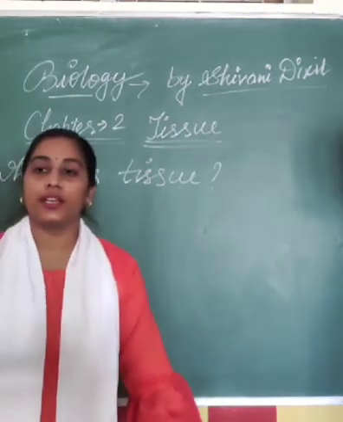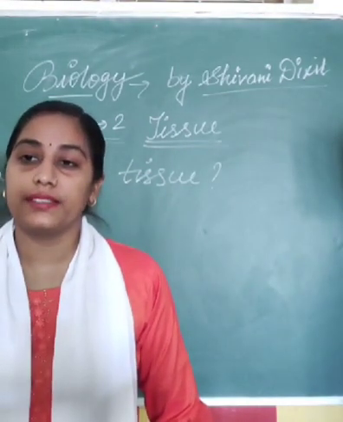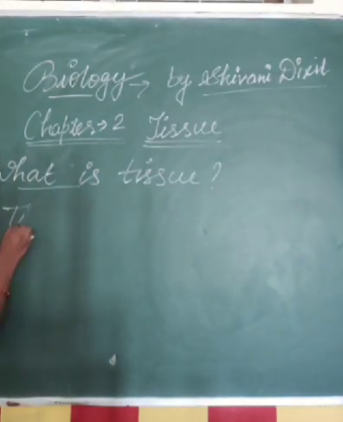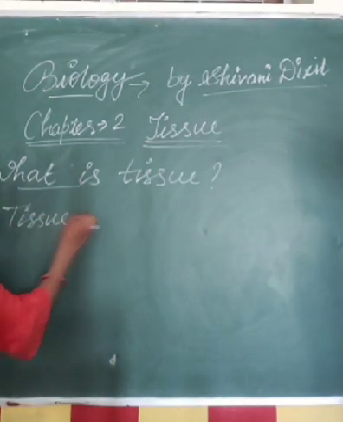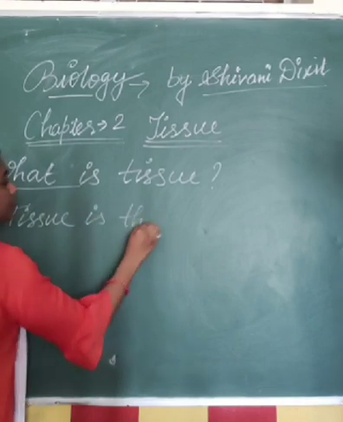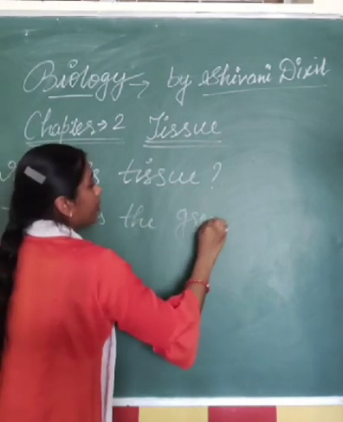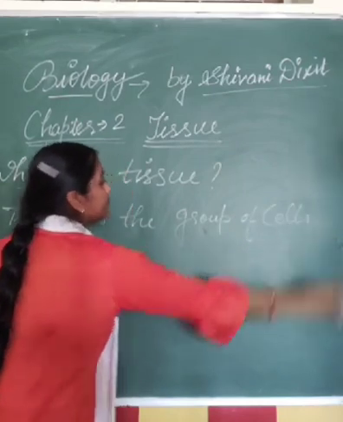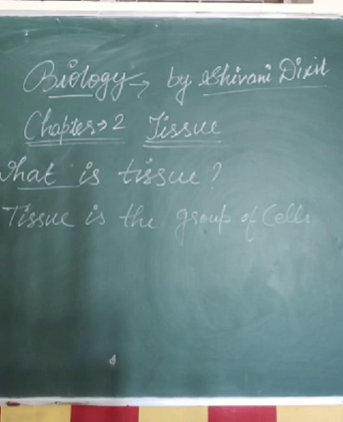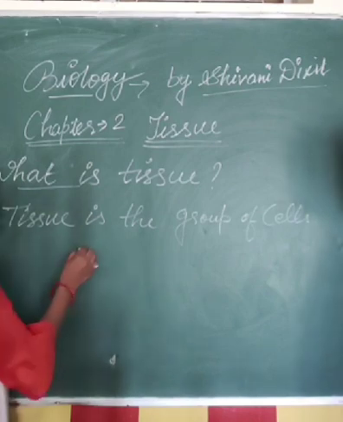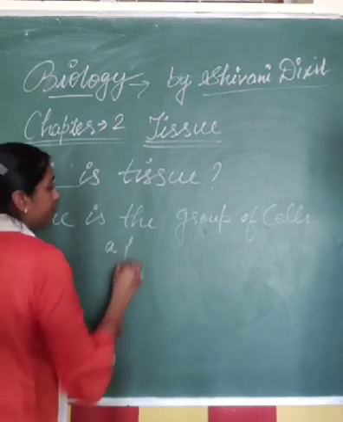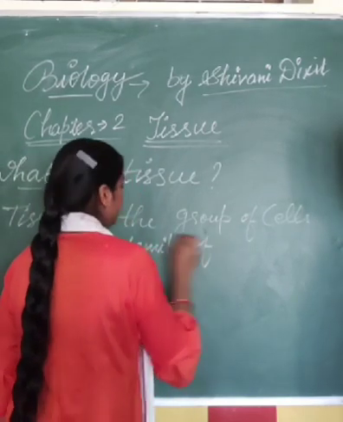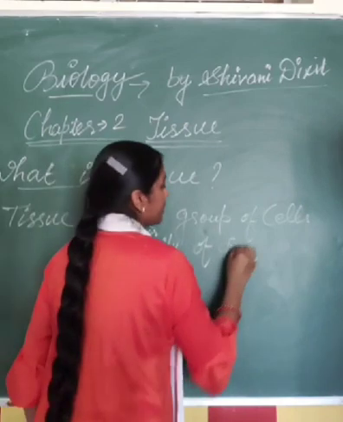The tissue is a group of specific cells. Tissue is a group of cells. We can also say that it is a family of similar cells.